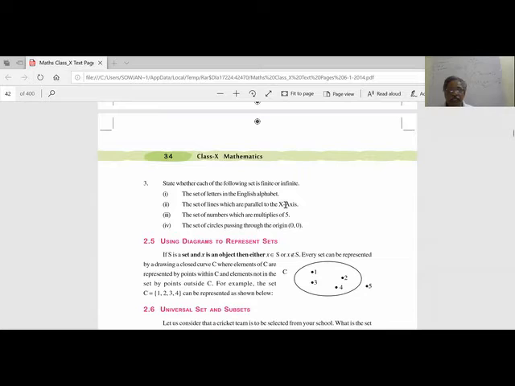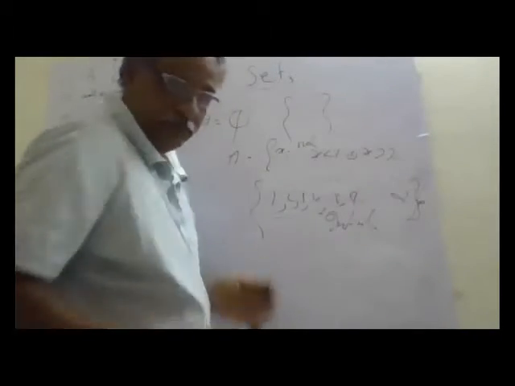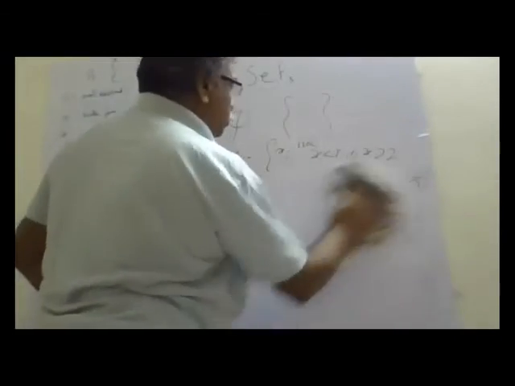Lines parallel to the x-axis: infinite lines can be drawn parallel to the x-axis, so it is an infinite set. The set of numbers which are multiples of 5 is an infinite set. 5 ones are 5, 5 twos are 10, and it goes up to infinity. The set of circles passing through the origin (0, 0).